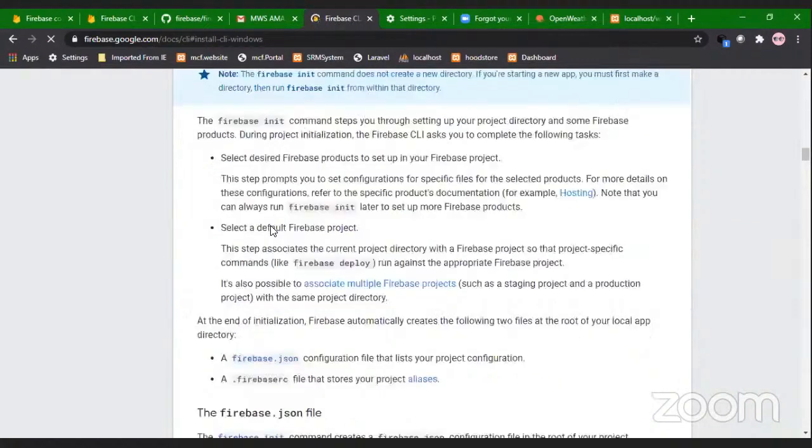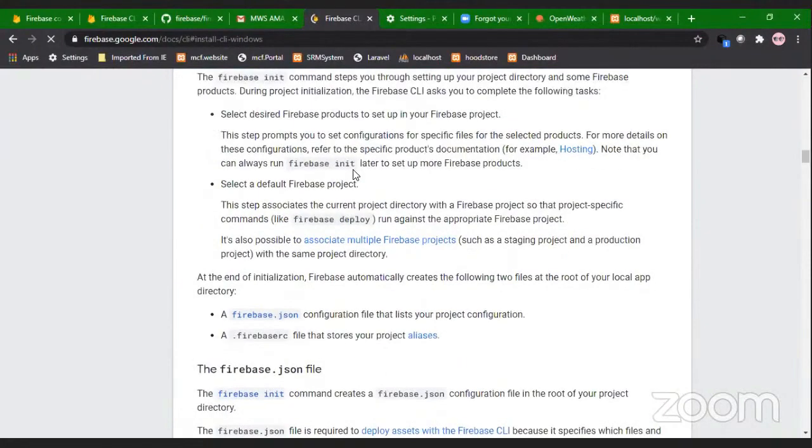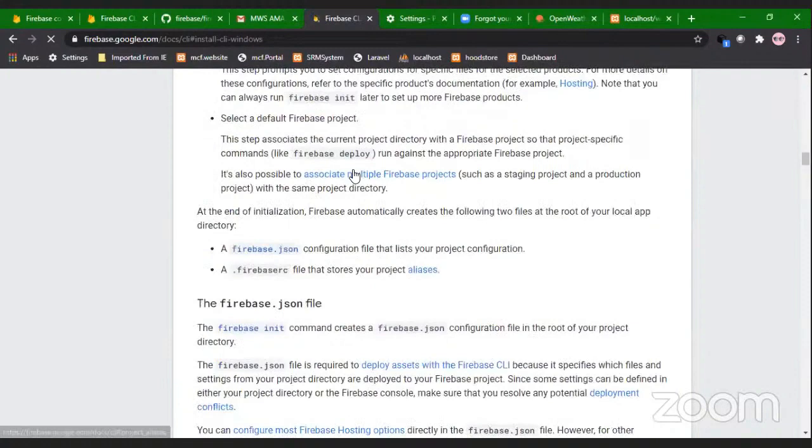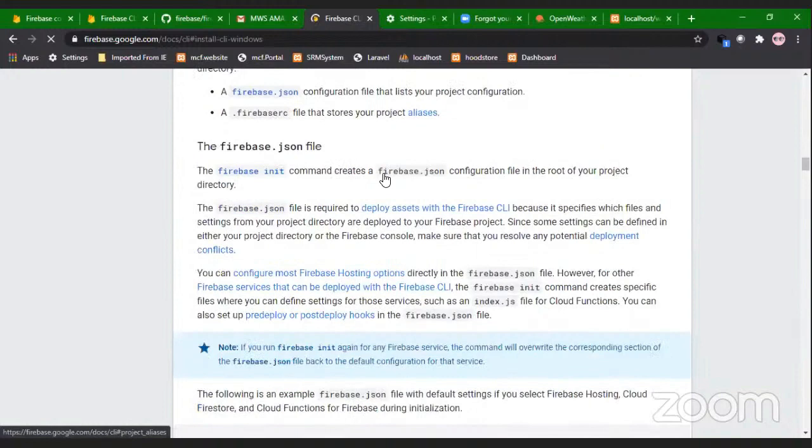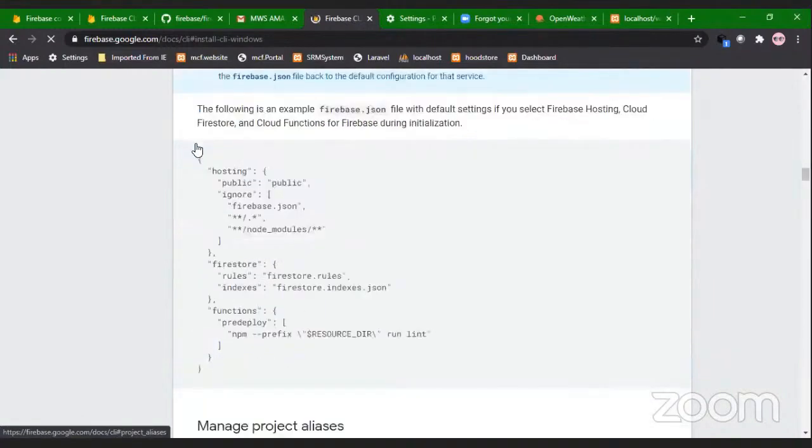So to deploy, you just go to Firebase and initialize your project. When you initialize it, what is created in your project is the firebase.json. In this format, if you can see, it has a hosting option.